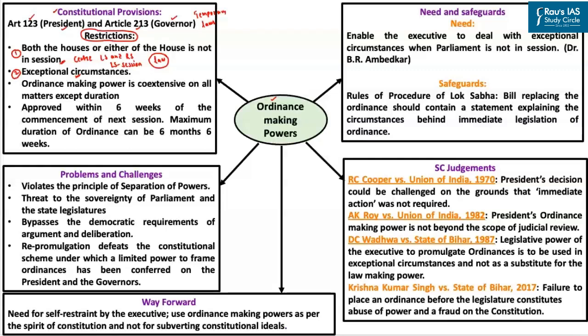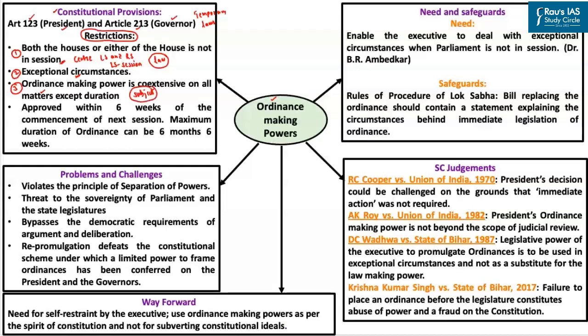The third aspect here is that the ordinance making power of the President and the Governor is co-extensive on all the matters on which the Parliament at the central level and the state legislature at the state level can make laws. So on whatever subjects the Parliament can make laws, the President can promulgate the ordinances. Similarly, on whatever subjects the state legislature can make laws, the Governor can promulgate the ordinances.